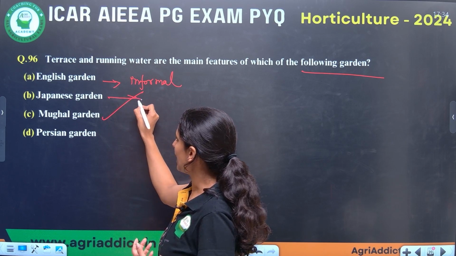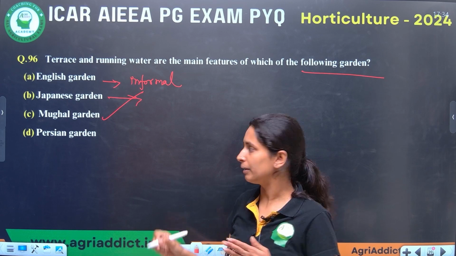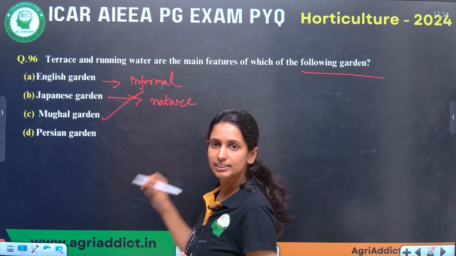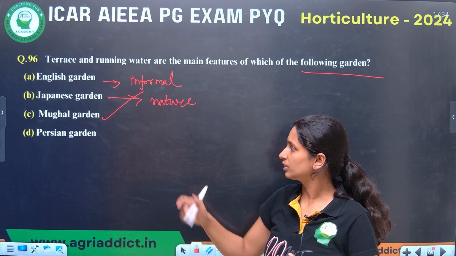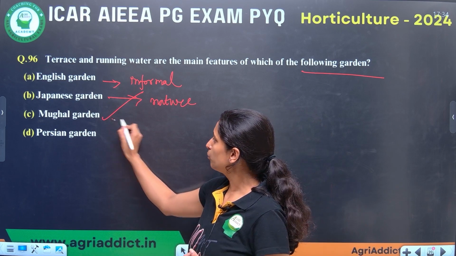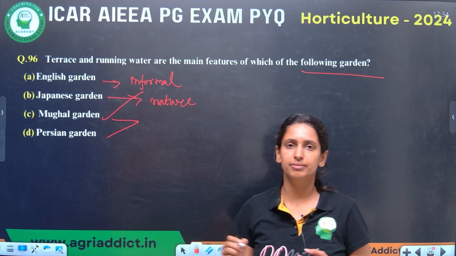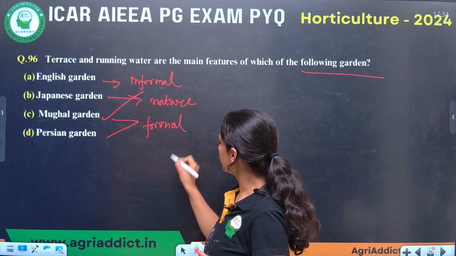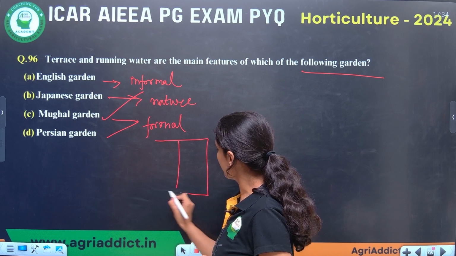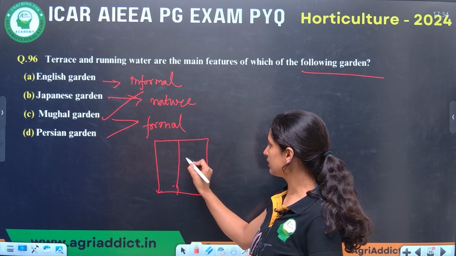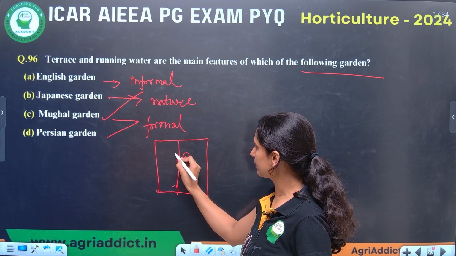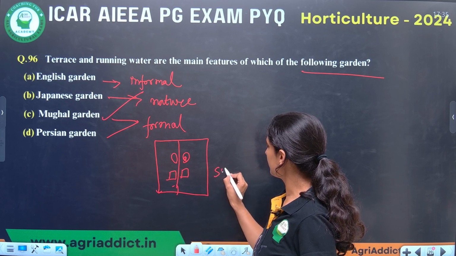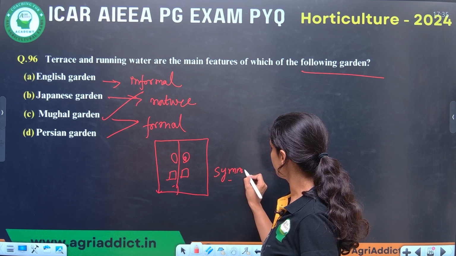And Japanese garden. Japanese garden is, they say, nature in miniature. So they will be using ponds, pagodas, and the natural features. And Mughal garden and Persian garden, they both are typical formal types of garden. In this, they will be forming the symmetry. Means if they plant one feature on one side, they will follow the same feature on the other side of the garden. So this is a symmetrical type of balance they will follow.